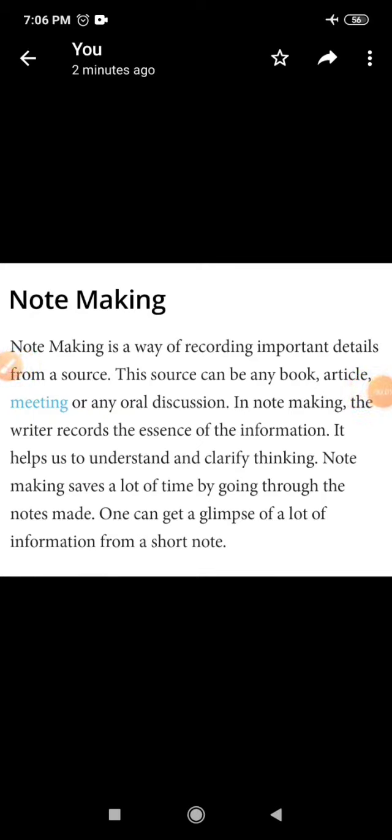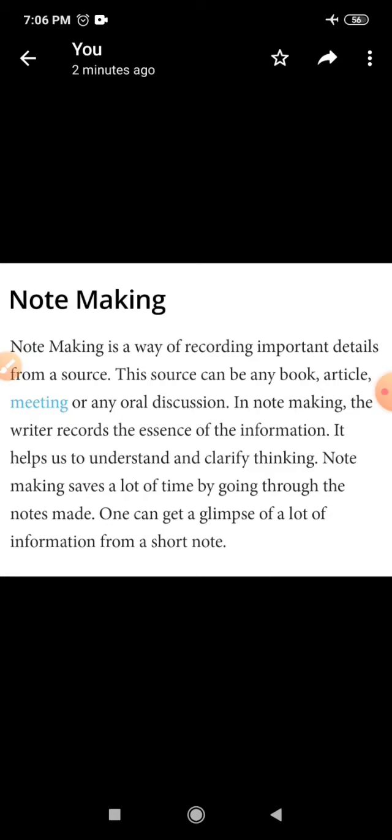I'm Momita and today I'll be discussing how to attempt note making. Now, what is note making? Note making is actually writing a big paragraph in small notes, converting a big paragraph into small notes according to points. Now, as you can see here, note making is a way of recording important details.